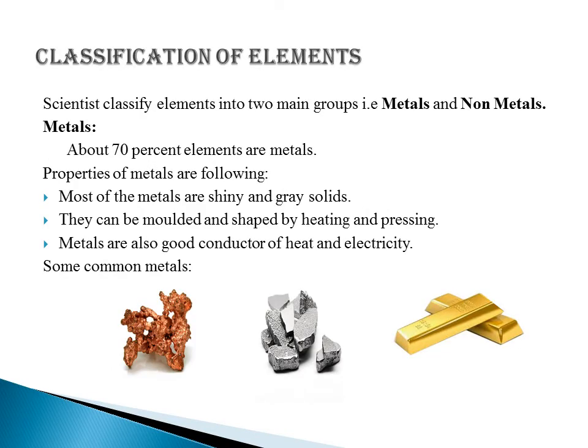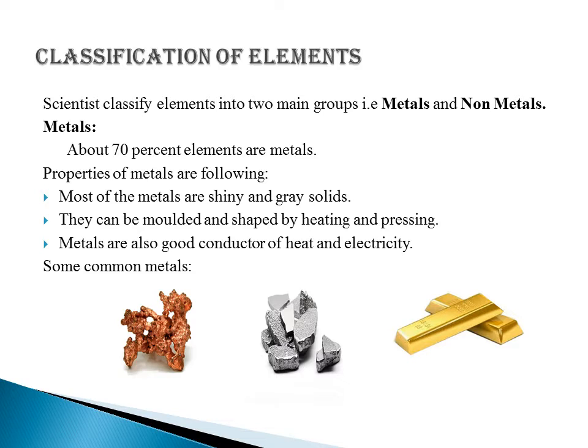So there is a classification of elements. Scientists classify elements into two main groups, that is metals and non-metals. So there are two forms of elements, metals and non-metals. About 70% of elements are metals. If we see the properties of metals, they are the following.